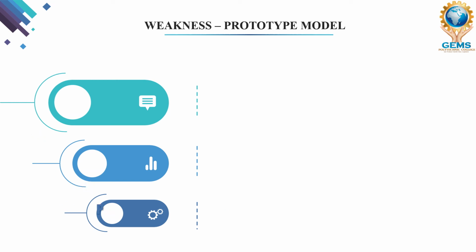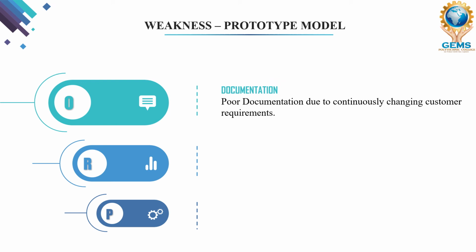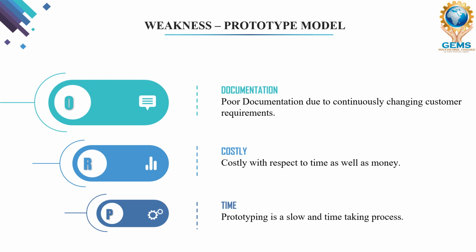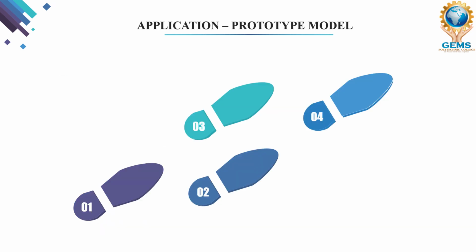Now we have the weaknesses. In weakness, we again have 3 points. First is documentation. Here, poor documentation is done. We are not giving too much work to the documentation; instead, we are giving much work to developing a prototype. Then cost. This type of prototype model is costly because we invest both time and money here. And timing is also one of the weaknesses of the prototype model. We are not able to say what time we are going to deliver the project.